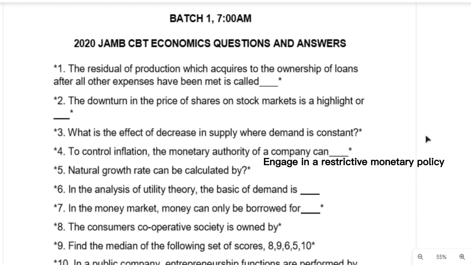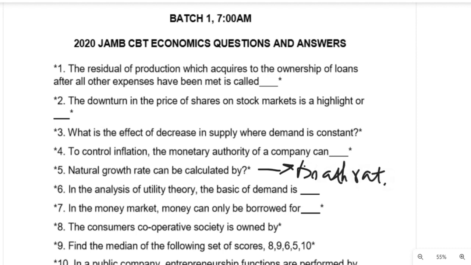Question 5. Natural growth rate can be calculated by what? How do we calculate natural growth rate? The natural growth rate of a population is equal to the birth rate minus the death rate plus the net immigration.